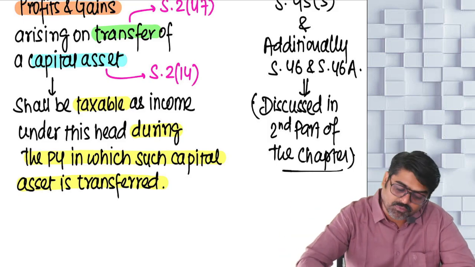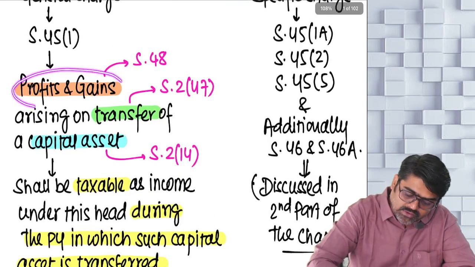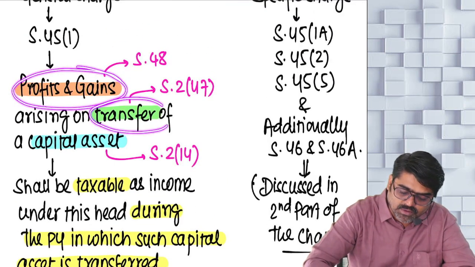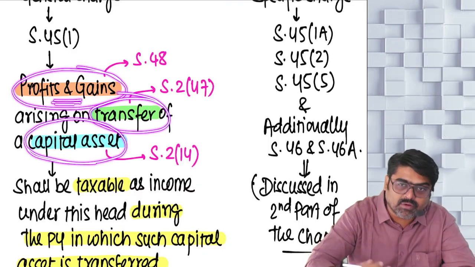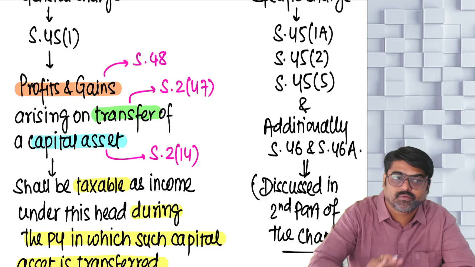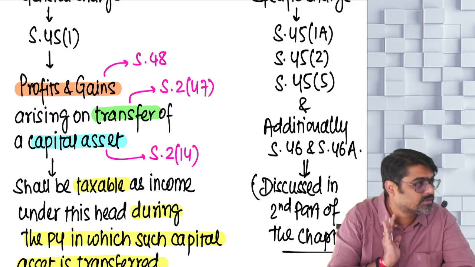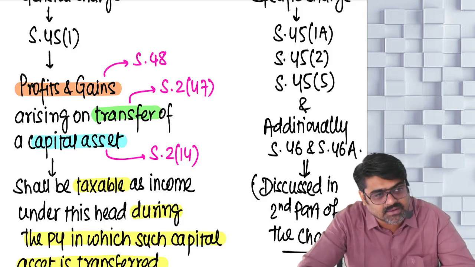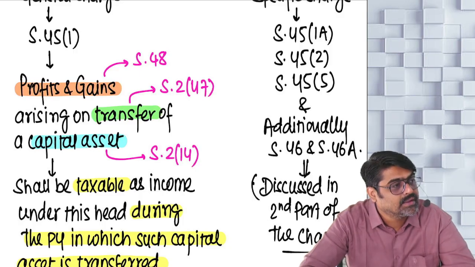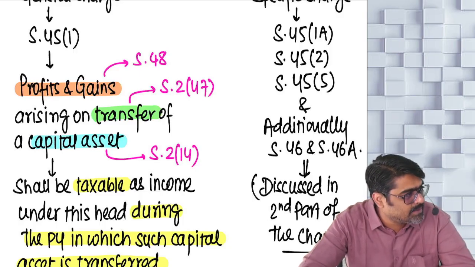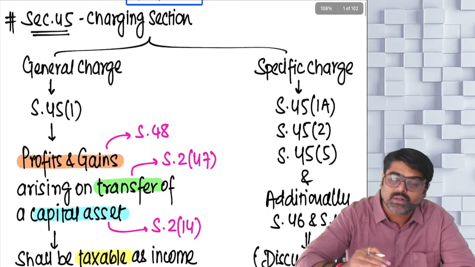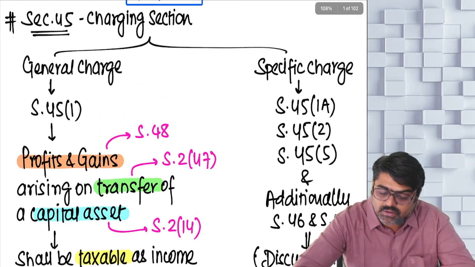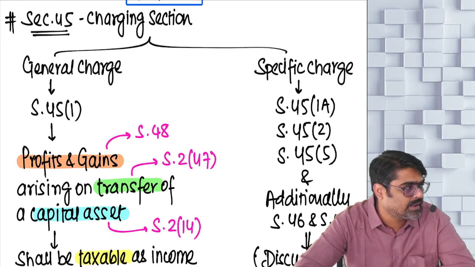Okay, so first of all, profit or gain should arise on transfer of a capital asset. Then that profit or gain will be treated as your income, which will be taxable under this head. But it will be taxable in which year? In the year in which the capital asset is transferred.